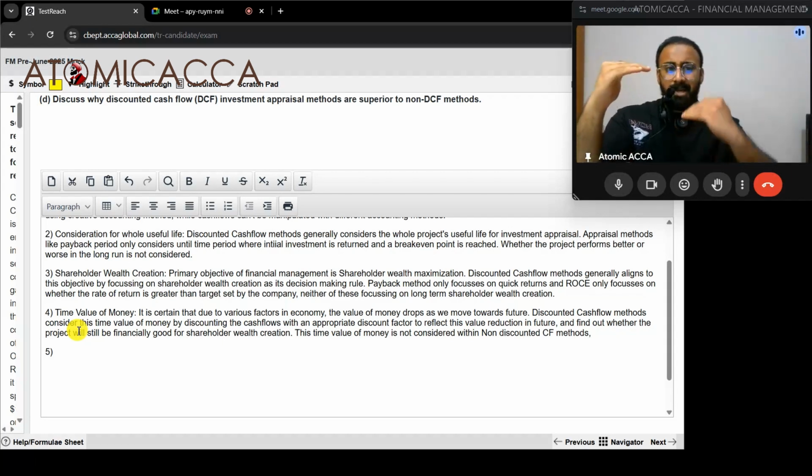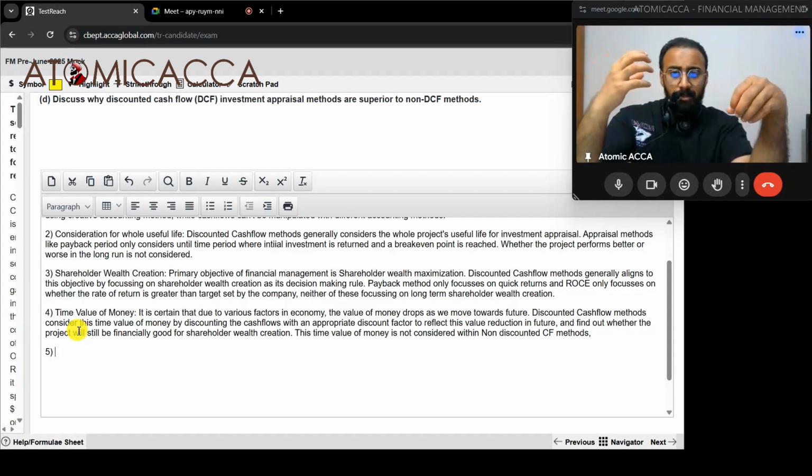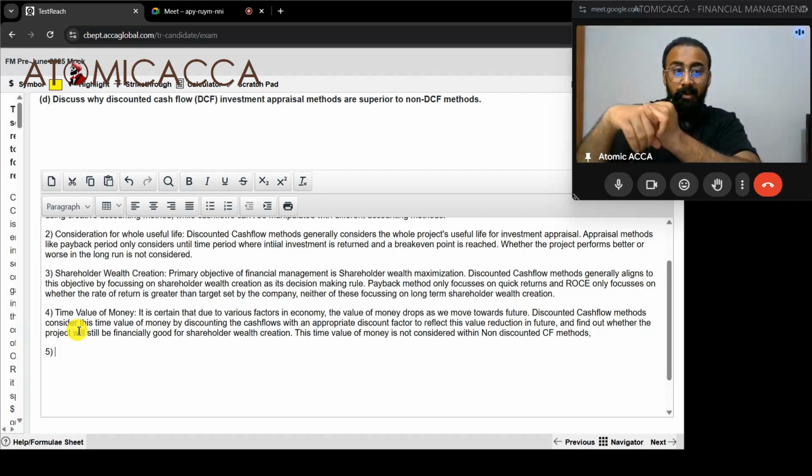If I use a higher discount rate, I can bring down the present value. If I use a smaller discount rate, I can bring up the present value, which means by using different discount rates, one thing I can find is different NPV. Different analysis I can get.